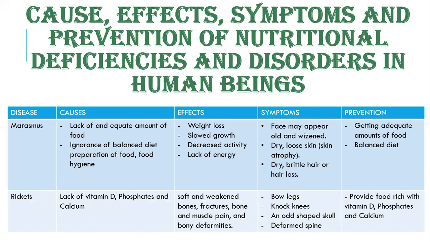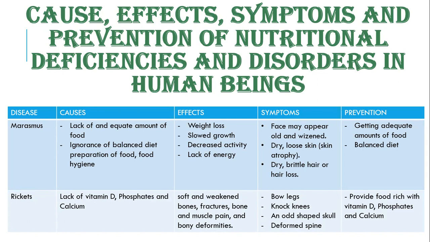The second one is marasmus. Marasmus is caused by a lack of, or just an inadequate amount of, food, and also ignorance of the balanced diet.